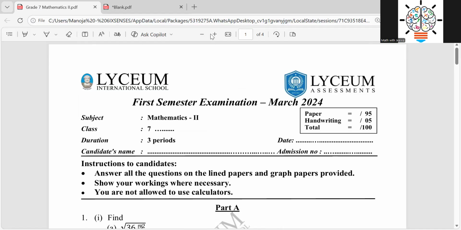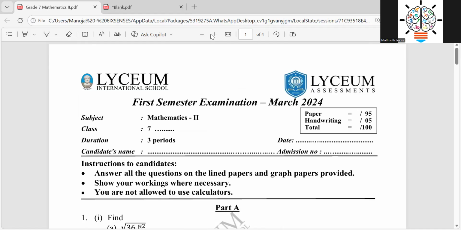You can use your own line papers. You can get the line papers from the exam hall teachers. So then you can write the answers and show the steps as much as possible. You can draw the diagrams. You can elaborate your answers. So paper 2 is something where you can write the answers freely, right?